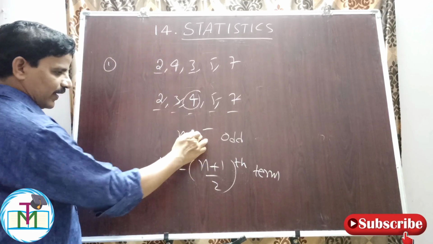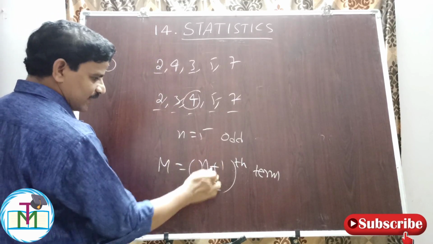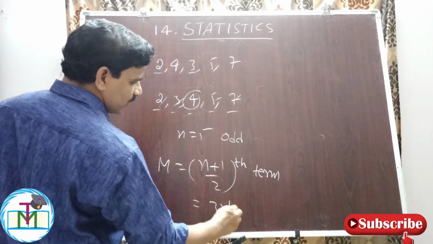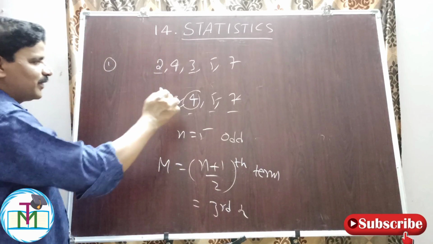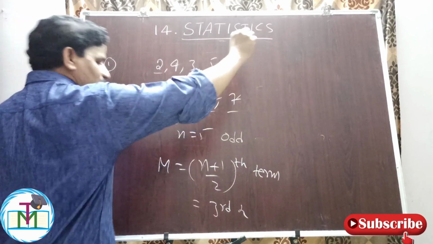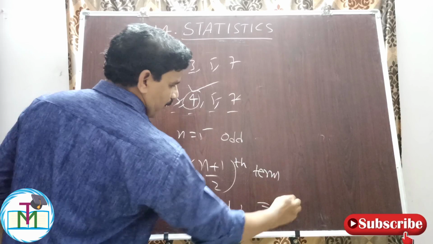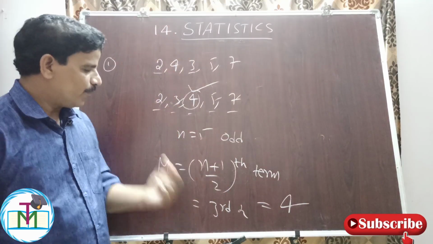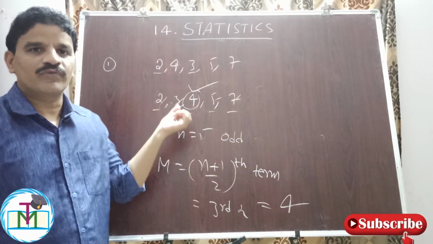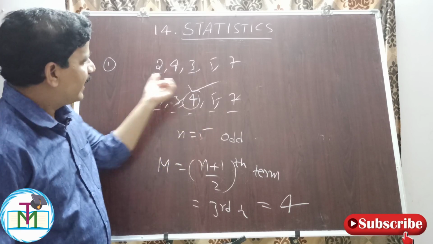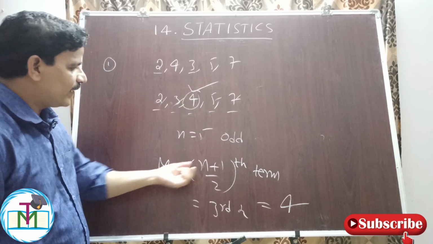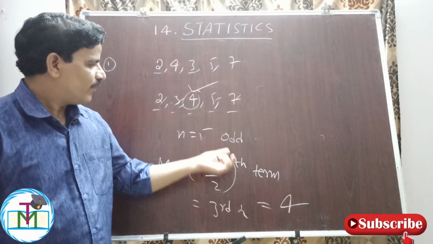What is n here? 5. Substitute 5 here. 5 plus 1, 6. 6 by 2, 3. Third term. What is the third term from the beginning? 1, 2, 3. So therefore 4 is the median. Median is the middlemost value or central value of the given distribution. Formula: (n plus 1) by 2th term when n is odd.